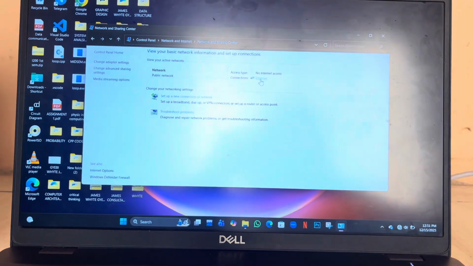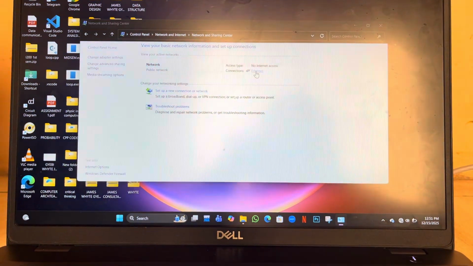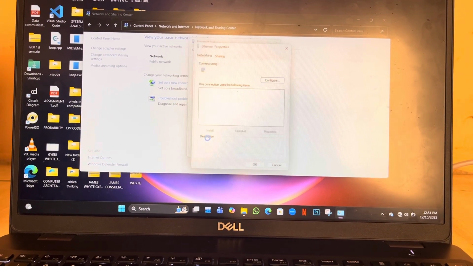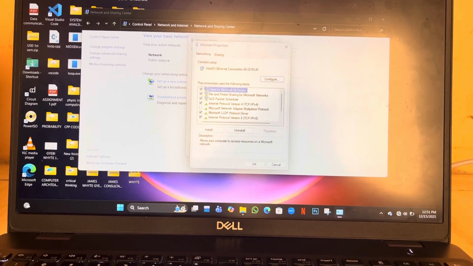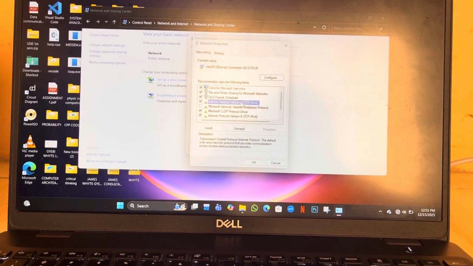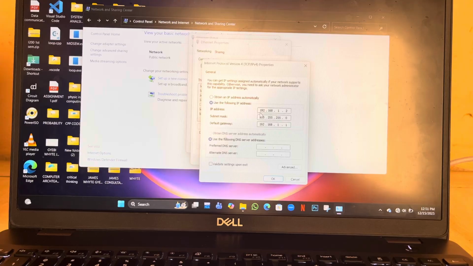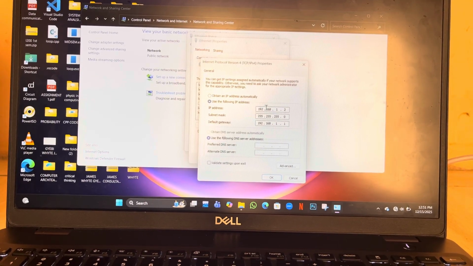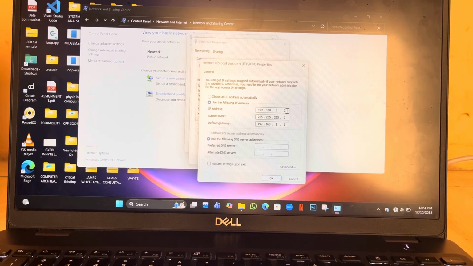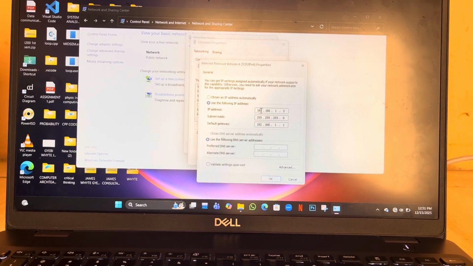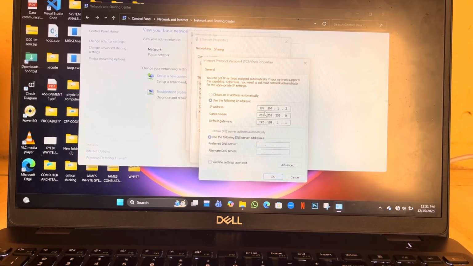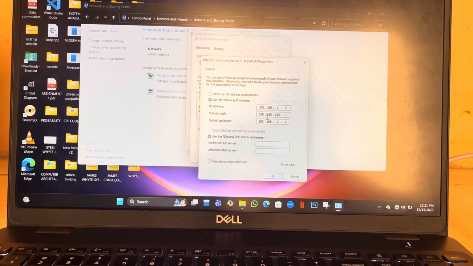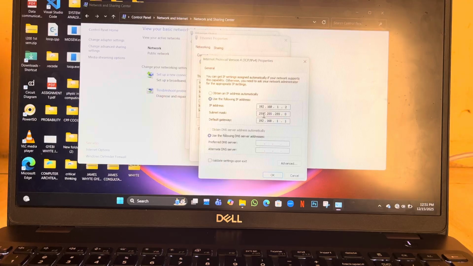Then we go to the Ethernet, then properties, then we select the Internet Protocol version 4. Here too, in the first PC, the IP address was 192.168.1.1, but then we'll change it to 192.168.1.2, and it also assigns an automatic subnet mask.